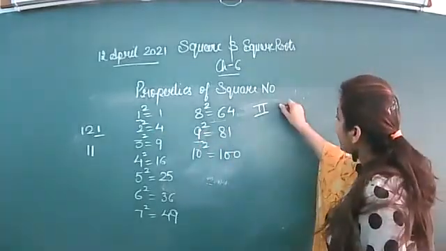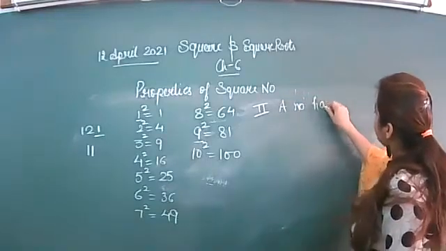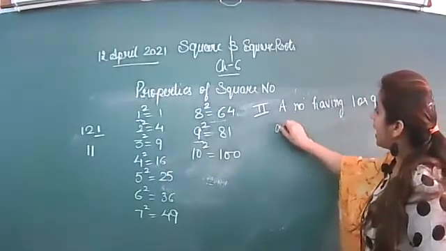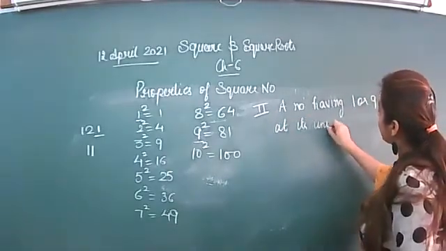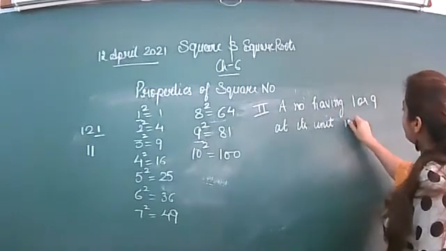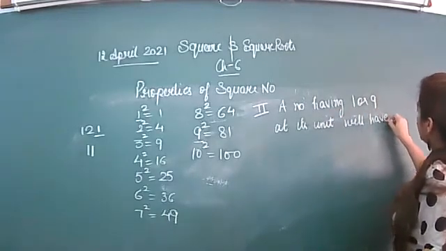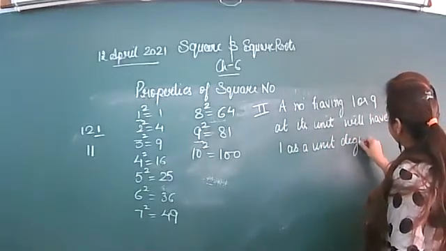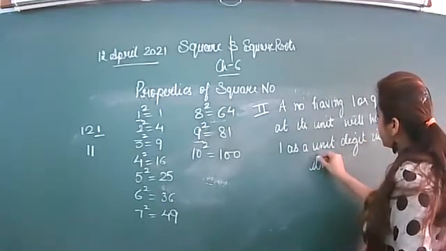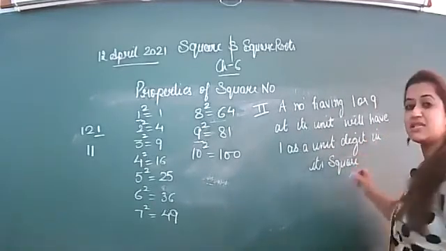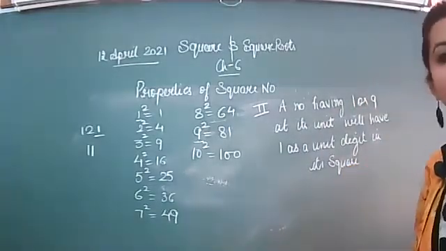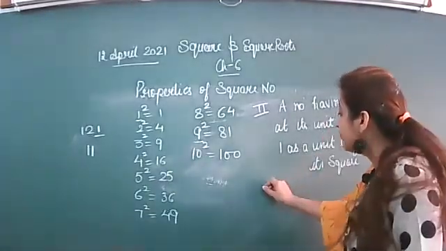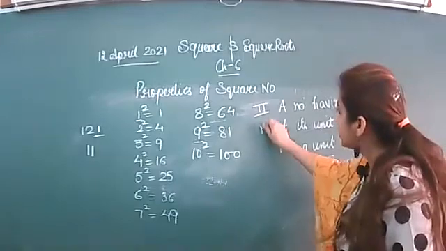That means a number having 1 or 9 at its unit place will have 1 as a unit digit in its square. Means if a number is having 1 or 9 at its last place, then its square must have 1 at its last place.